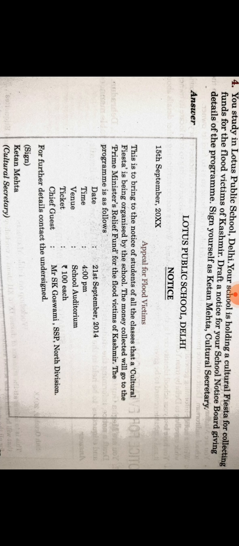We'll see what content we give in the main body of the notice, in the format what, when, where. Then after number five, we'll give the name and designation of the person.